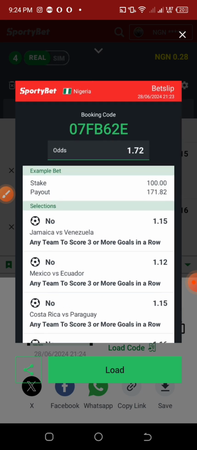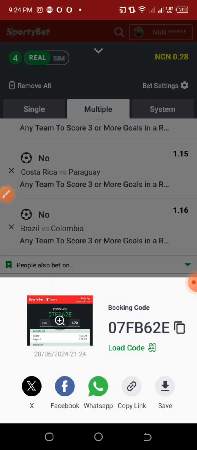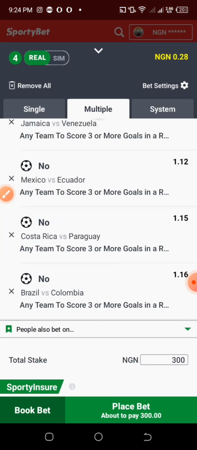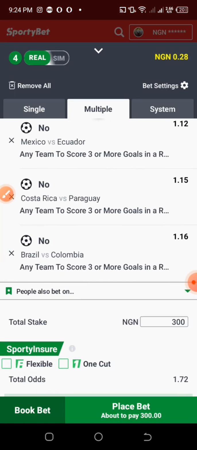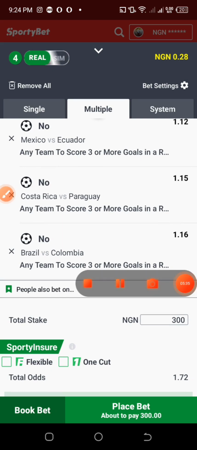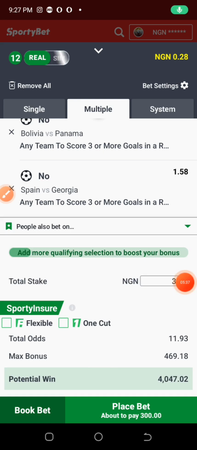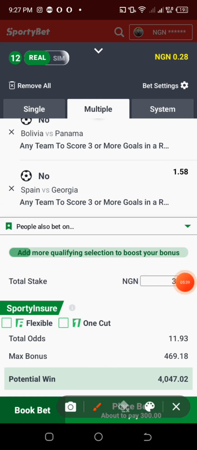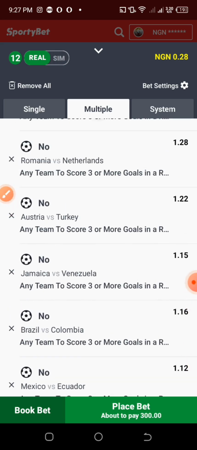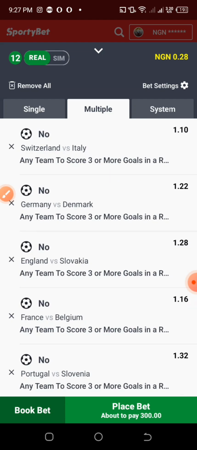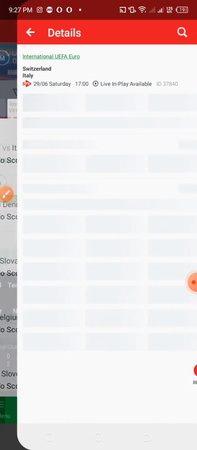So after this, I will be loading another code now, and we are going to be doing the editing on it. So before I drop the odd for that 8,000 odds, which happens to be that you guys will be the one responsible for the editing. So this particular game, we are currently having 11 odds right now, and I'm going to quickly run the editing of it by removing some games that are not supposed to be here.